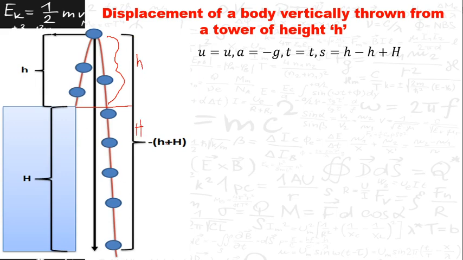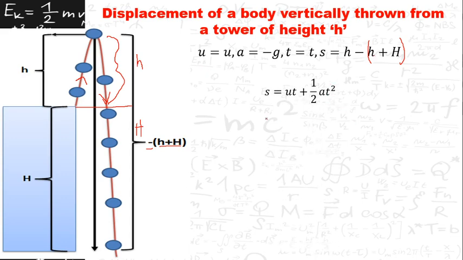So the total displacement here is h plus h, but since it is in the opposite direction to that of the projection, this is the direction of projection. Since this direction is opposite to that direction, this height will be considered as minus here. So the total displacement covered by the body is minus of h plus h. It should be minus of h plus h.